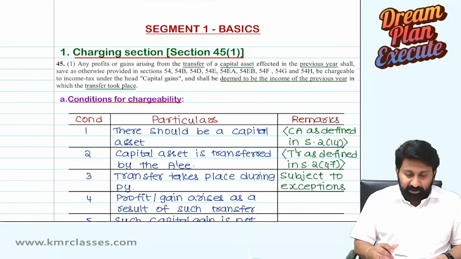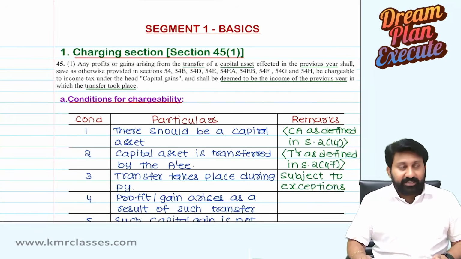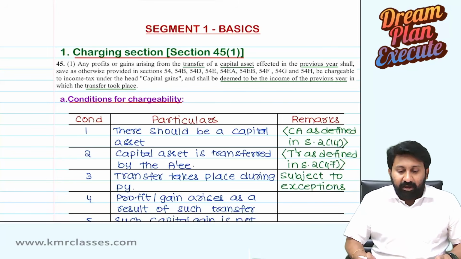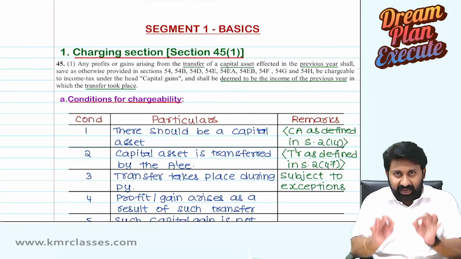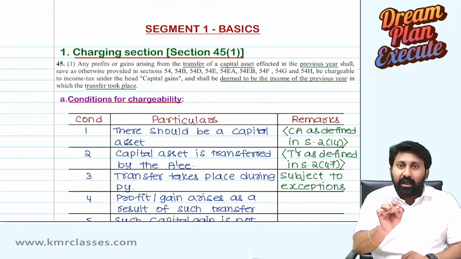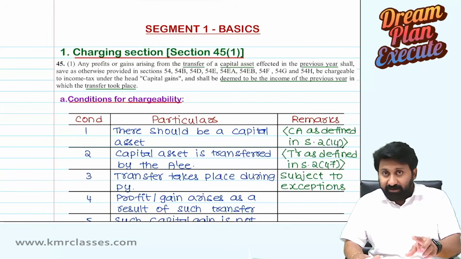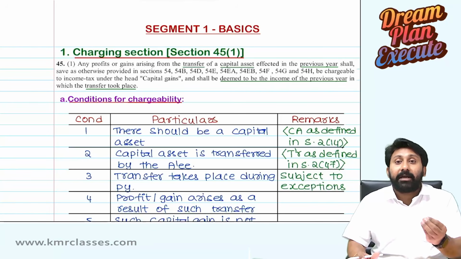First one. What is topic one? Charging section. Section number 45(1). What do you mean by charging section? When an assessee is liable to pay tax on capital gains. Simply when I say when, I am talking about the occasion. On happening of what event, an assessee is liable to pay tax on capital gains.